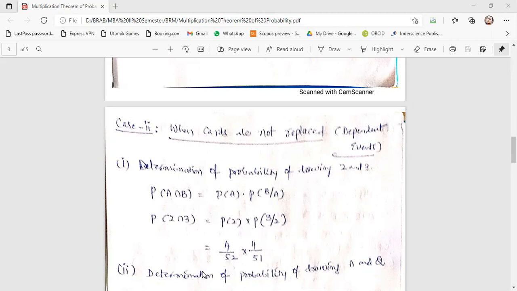Now you are keeping that card aside. So next you are drawing a card. In that card, what you have to find? You have to find that it should be 3. How many 3 cards are there? 4. But total cards are decreased because you have kept one card aside, right? So that is why 4 by 51. So 4 by 52 into 4 by 51, because you kept one card aside. So it is a dependent event. Right? The probability is changed.